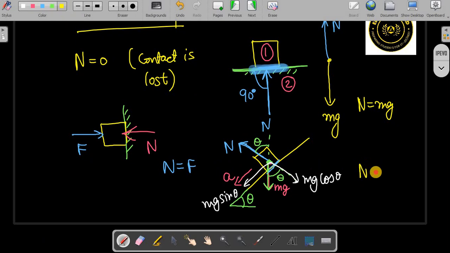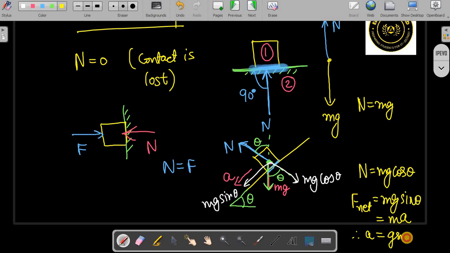So here normal will balance mg cos theta, and the resultant or unbalanced net force will remain mg sin theta. Then you can write this as mass into acceleration, therefore you will get acceleration equal to g sin theta, right. So if you just leave it, this body will go down with the acceleration equal to g sin theta.